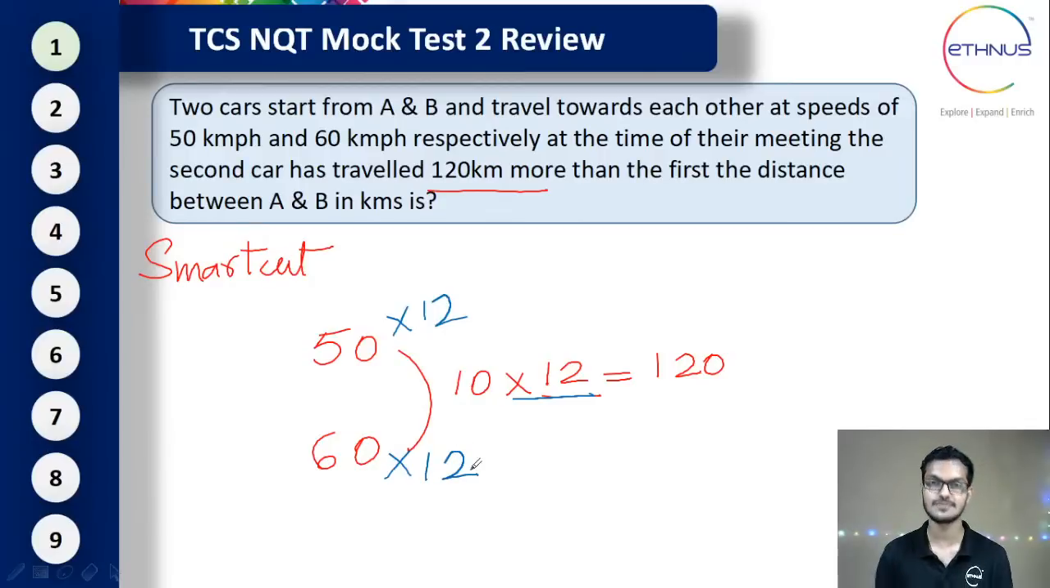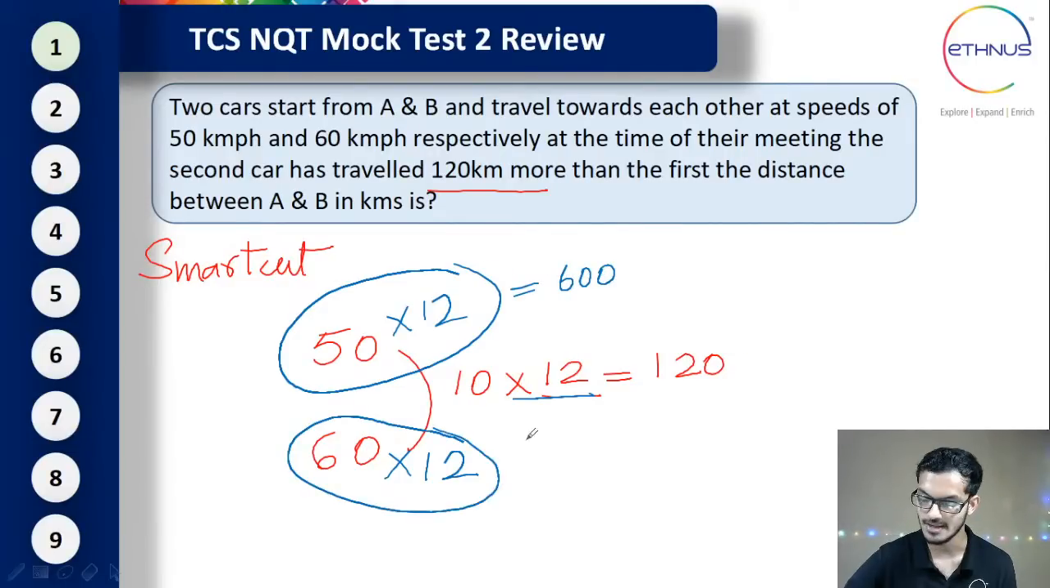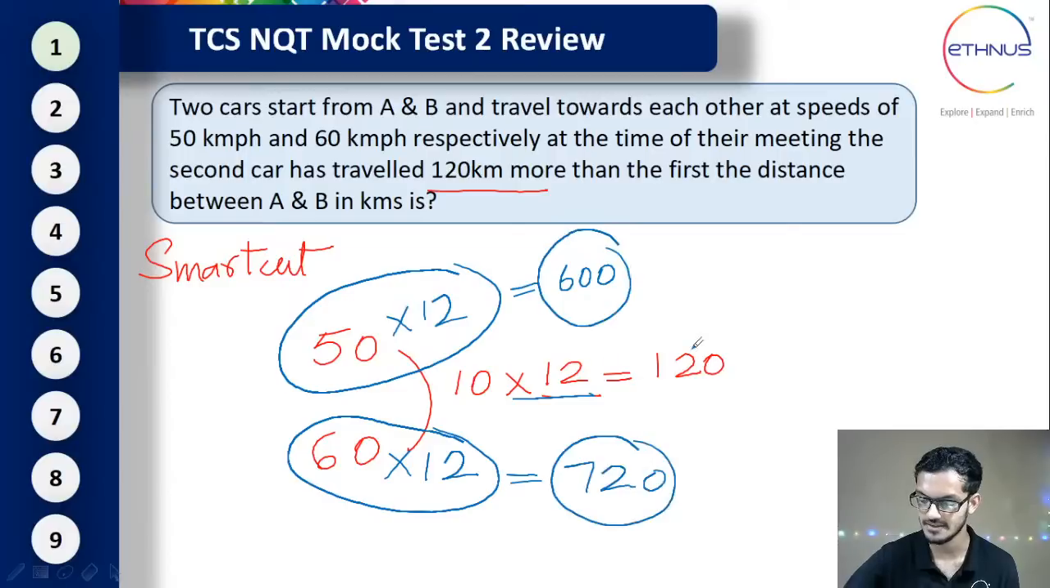Okay, so this will be the actual distance traveled by both of them. Let's find the actual distance traveled by the first car. 50 into 12 is nothing but 600. And what is 60 into 12? 6 into 12 is 72, so add the zero: 720. So the total distance traveled by them is 600 plus 720, which is nothing but 1320.